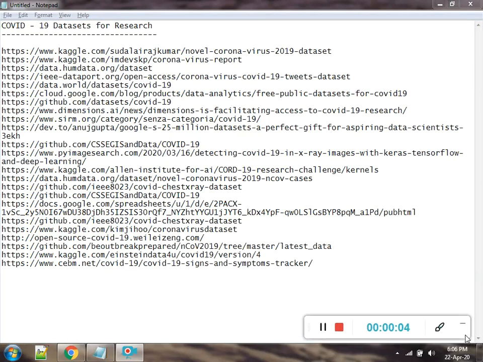In this video, we will discuss different data sets for research and development in the domain of coronavirus or COVID-19. This is one of the very prominent domains of research nowadays, and thousands of academicians and researchers are working on COVID-19 data sets, and they are struggling to find a solution for this particular disease.